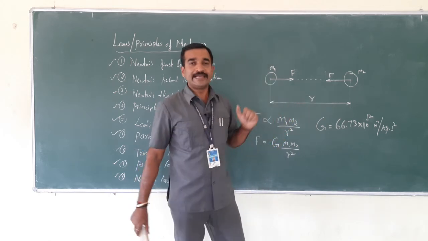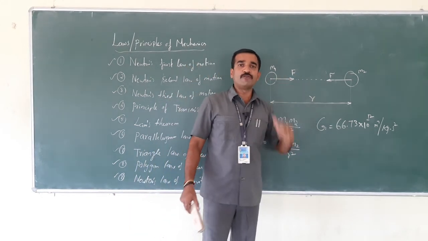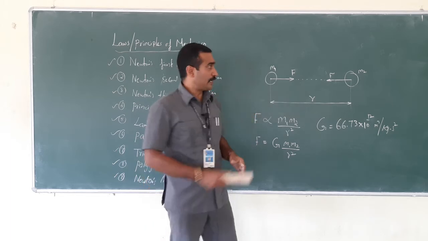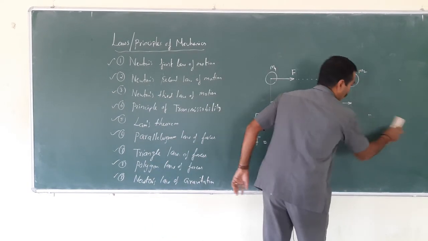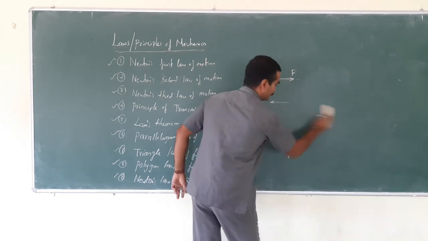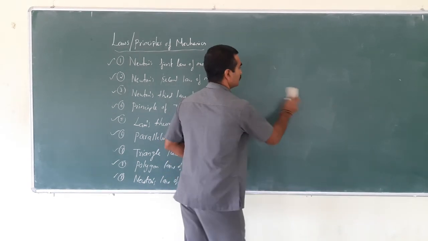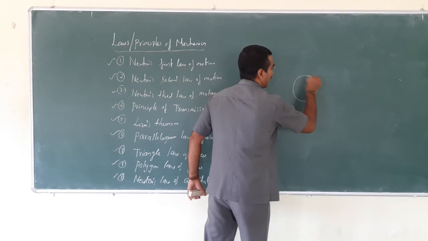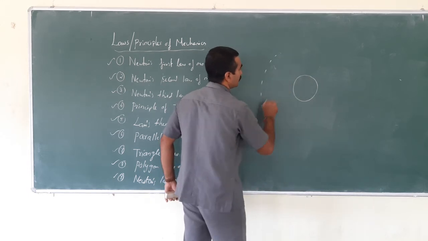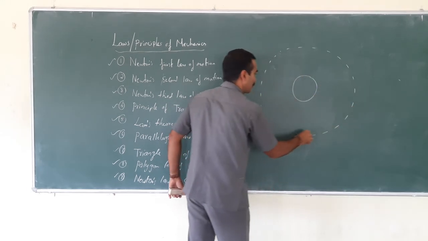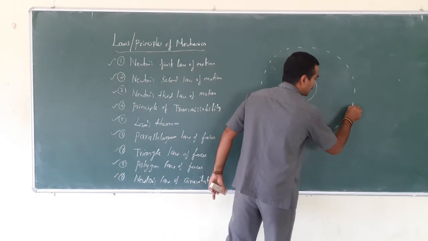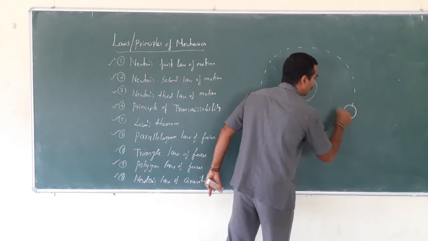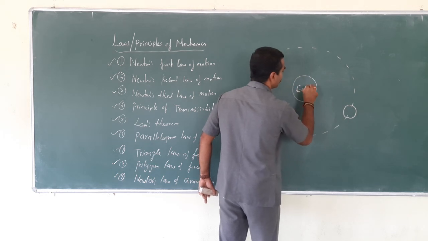Let me just cite an example for the law of gravitation. So assume an earth. Let me just wipe this off. This is the earth. This is the orbit. This should be an ellipse, but somehow I have just drawn it here. This is the path of the moon. This is the earth.